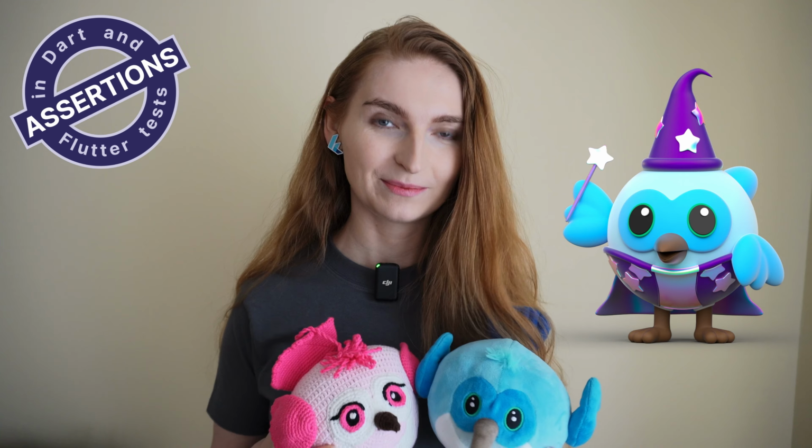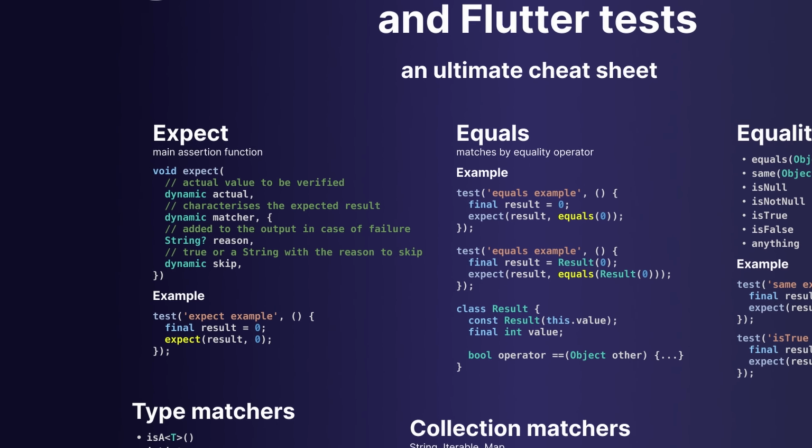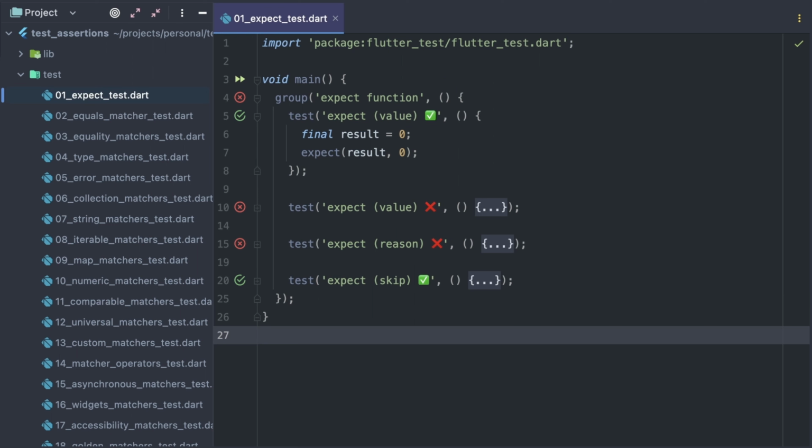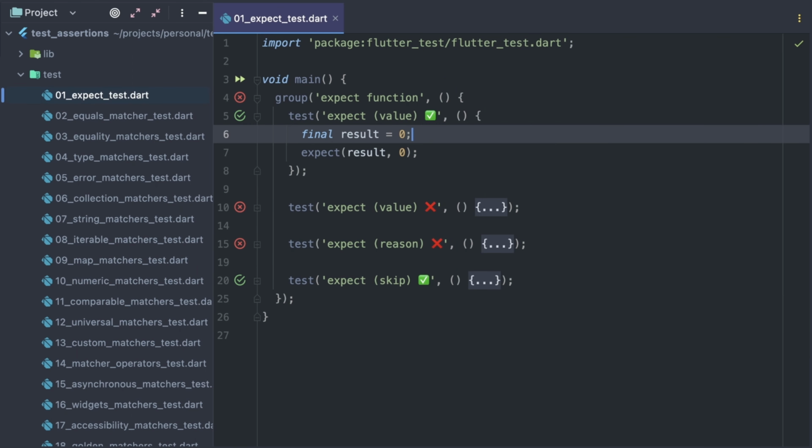Now to the cheat sheet. Let's take a look at our first test. Clearly, this here is an oversimplified version of tests we would create in real life. The result variable here would be a result of some calculations done by the software under test. So when looking at tests I prepared today, always imagine one or more lines of code involving some function invocation instead of just a variable declaration here.